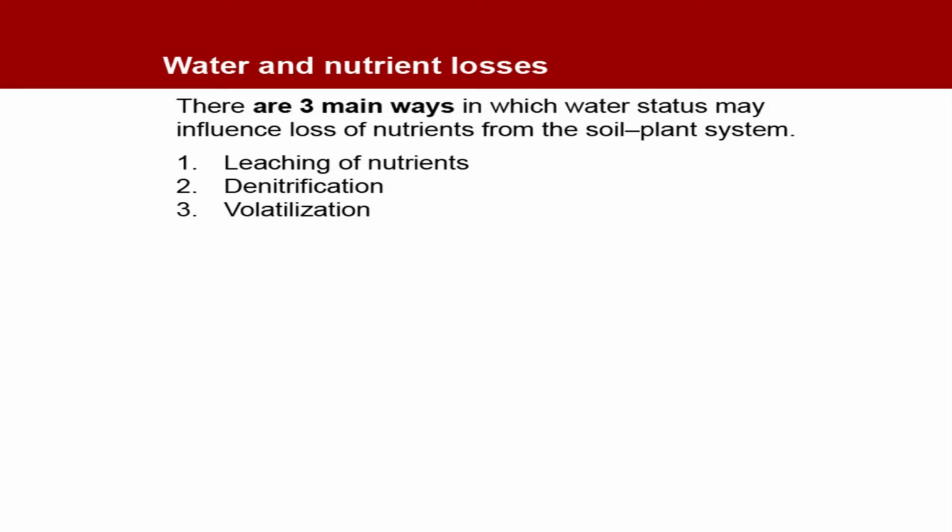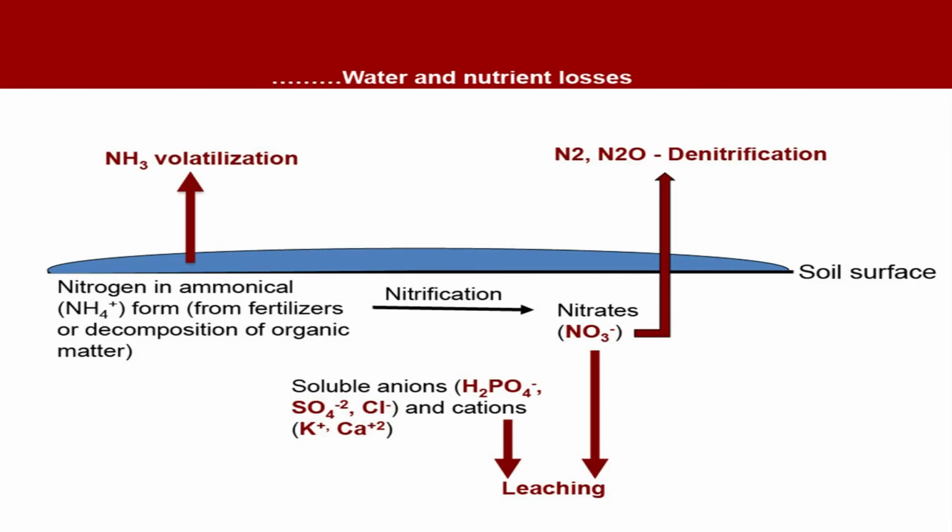So, there are 3 main ways in which water status may influence loss of nutrients from the soil plant system. Number 1, leaching of nutrients. Number 2, denitrification, and 3 is volatilization. I think most of you understand these processes. Just to refresh your memories, here is a picture. You can see how this ammonia volatilization happens.